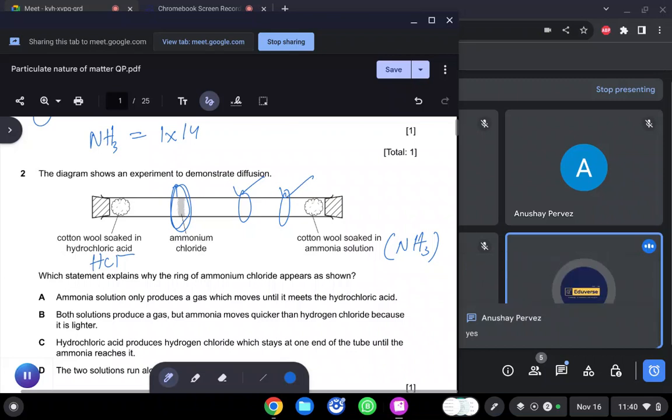AR is the bigger number. There are two numbers with each element, the bigger number and the smaller number. AR is the bigger number. So we have one nitrogen, we will multiply 1 by its AR. That is it. Then we will move towards the next element, that is hydrogen. And how many hydrogens are there, Anusha?